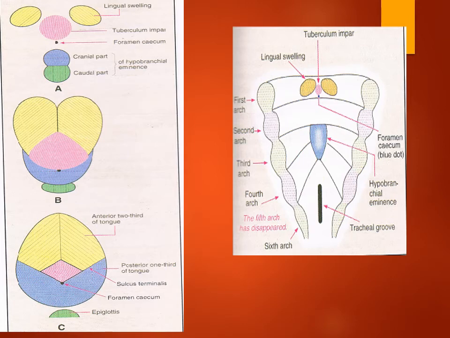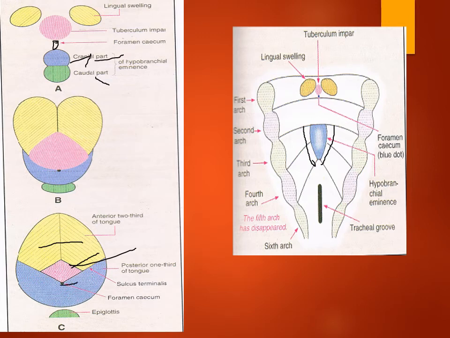You can see this first arch, two lingual swellings, the tuberculum impar, and a little opening, which is called the foramen cecum. Okay, from the third and fourth pharyngeal arches, there is formation of the hypobranchial eminence, which has two parts: cranial part and caudal part. So the anterior two-third of the tongue is formed from two lingual swellings and the tuberculum impar.